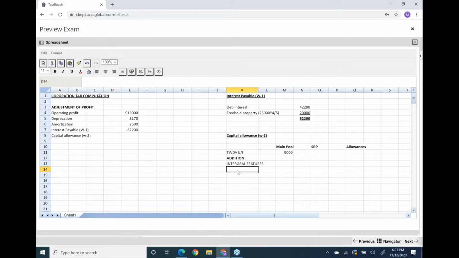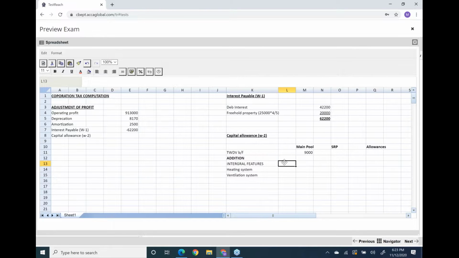Integral features of the building were the heating system and ventilation system. First of all, I'm going to include heating and ventilation, and I'll use AIA for them. The heating system is, I think, 93,600, and the ventilation system is 75,600.